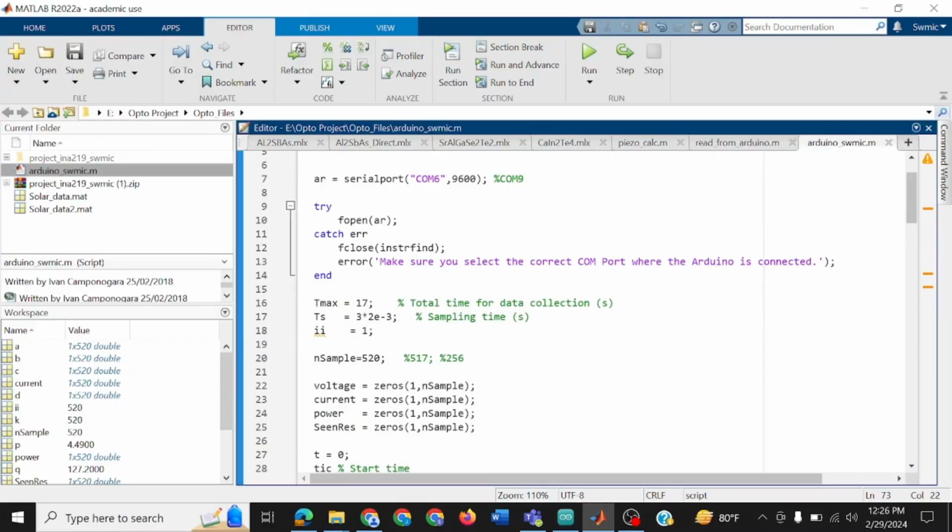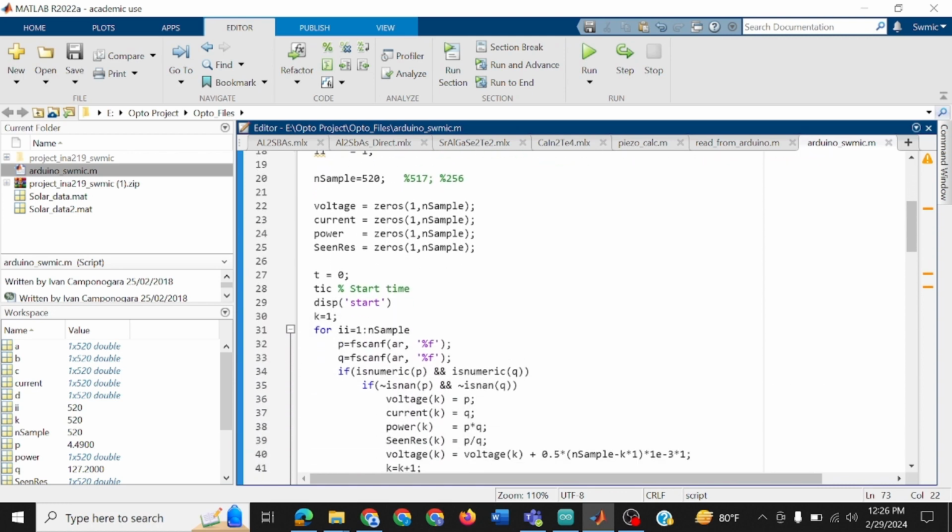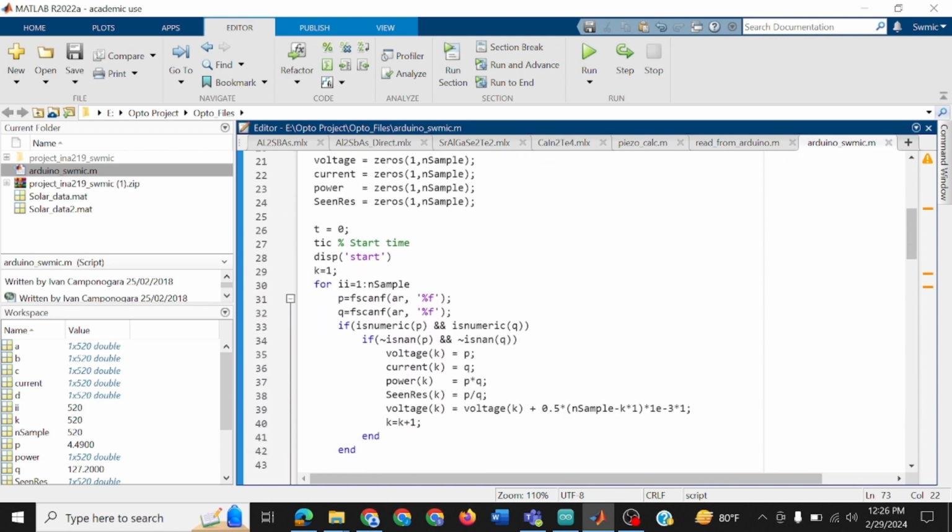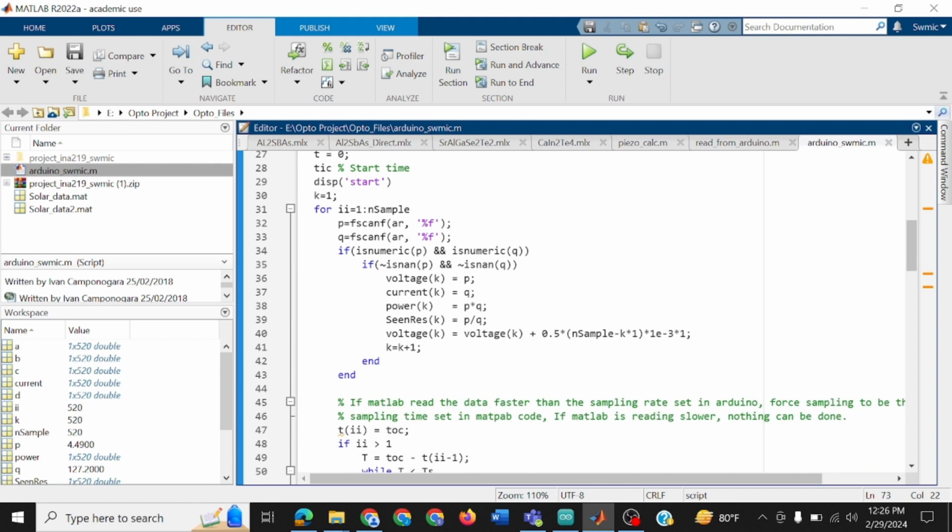From our experimental apparatus, we are transferring the data from Arduino to our local PC, and we are using MATLAB for visualization of the IV and PV characteristics. First, we connect to serial port COM6 with a baud rate of 9600, and then we make a simple array to store the datasets, and we update the datasets with the data that we get from the Arduino.